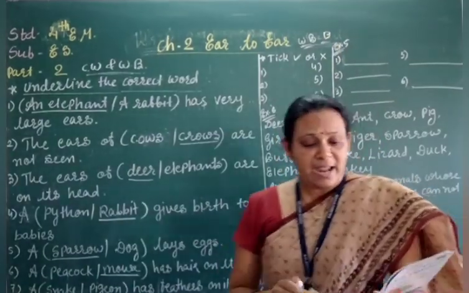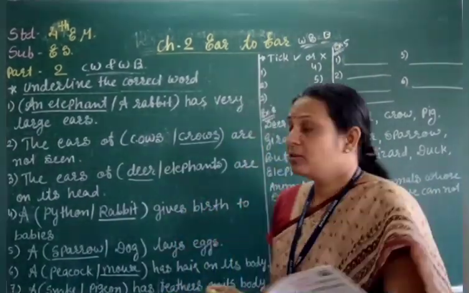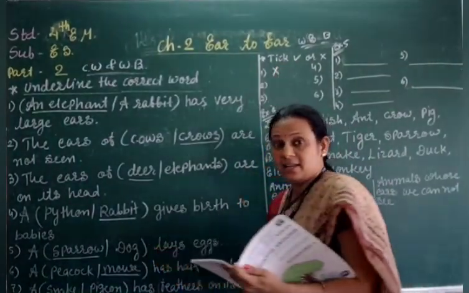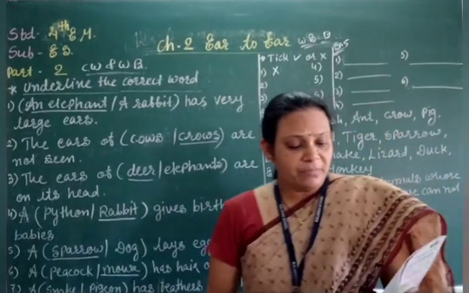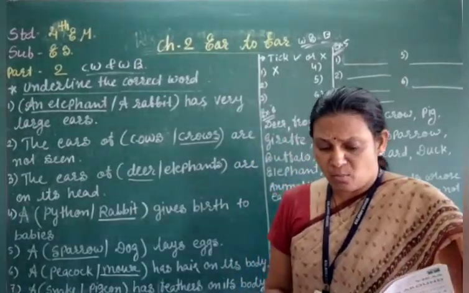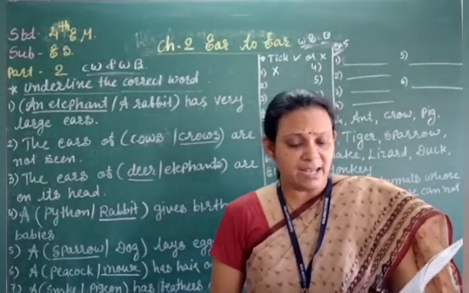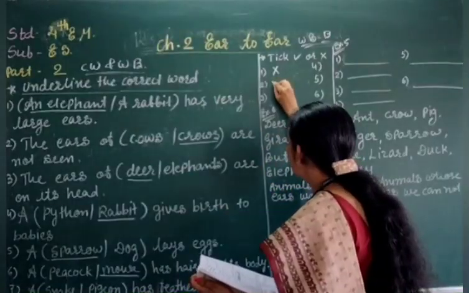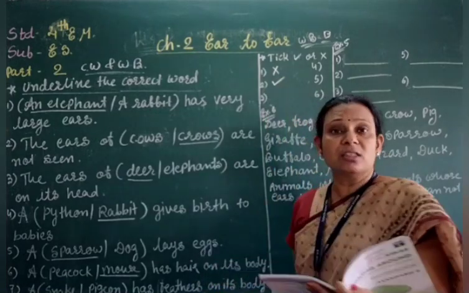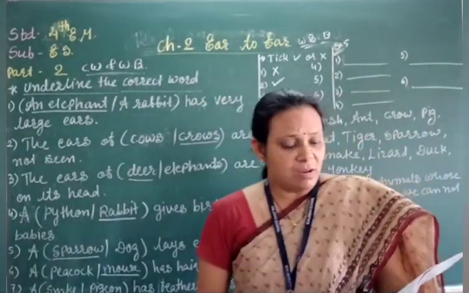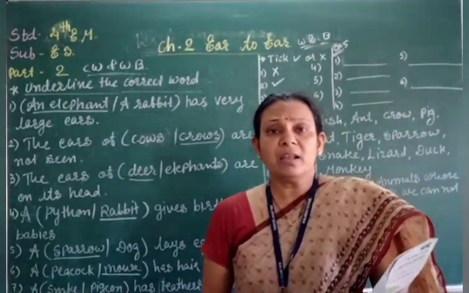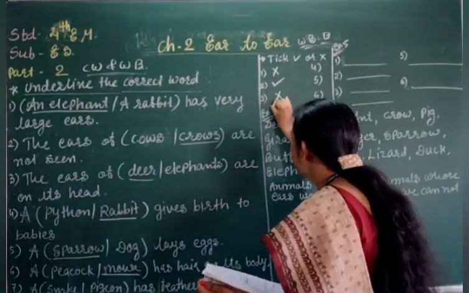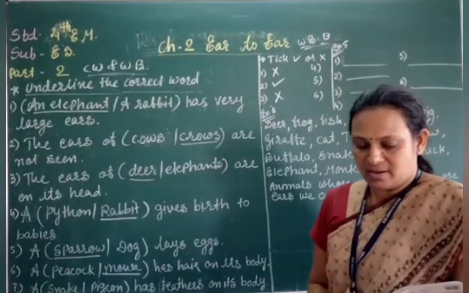First number, a snake gives birth to baby? No, it is wrong. Snake lays egg, right? Second number, hair is not seen on the bodies of the animals that lay egg. Yes, it is right. The animal who lays egg has the feather on the body, right? Third number, the lion is our national animal? No, it is wrong. Tiger is our national animal, right?